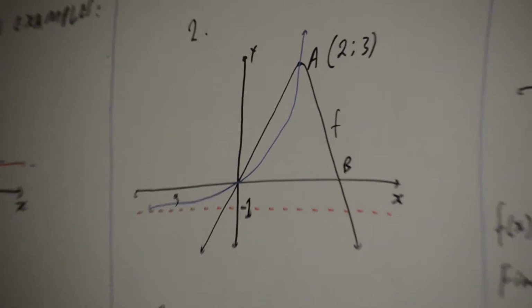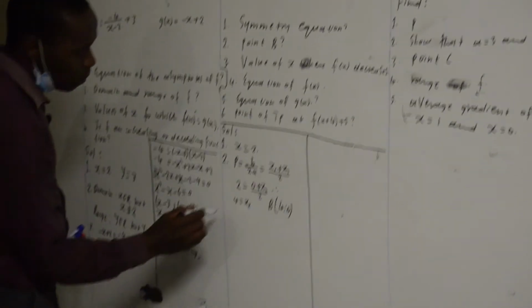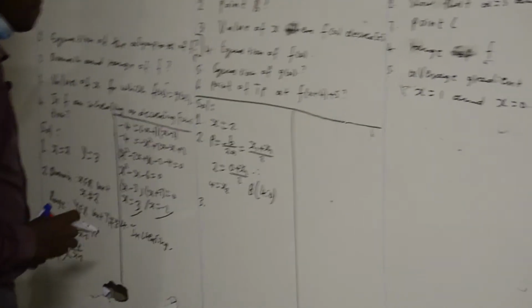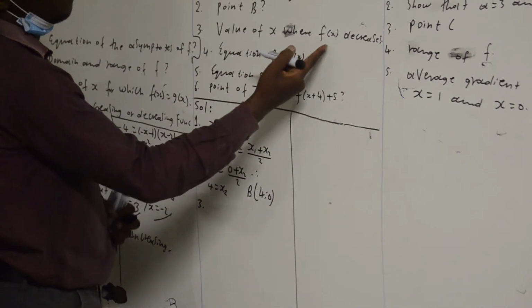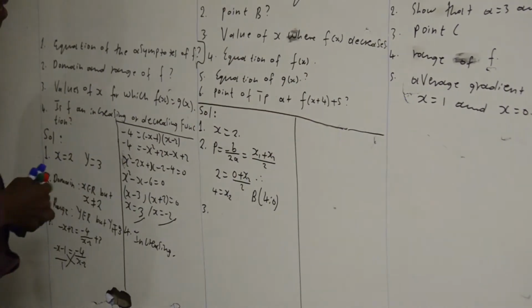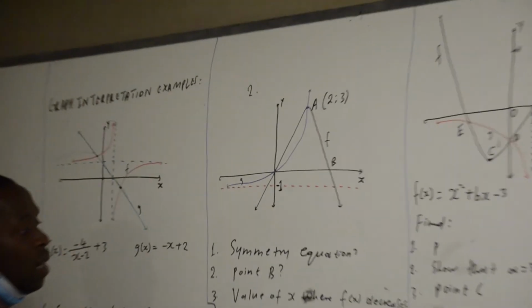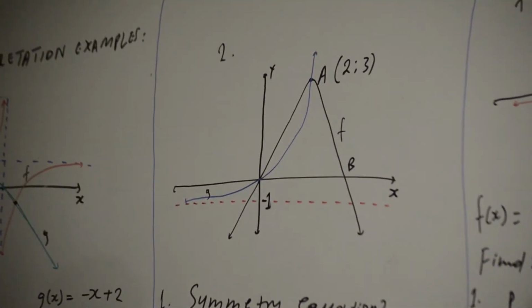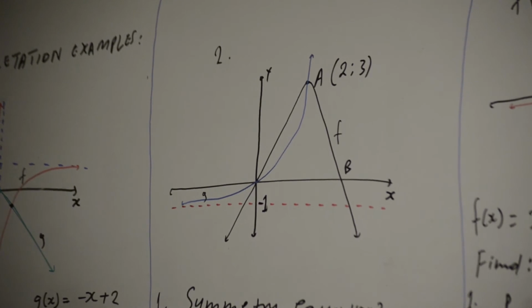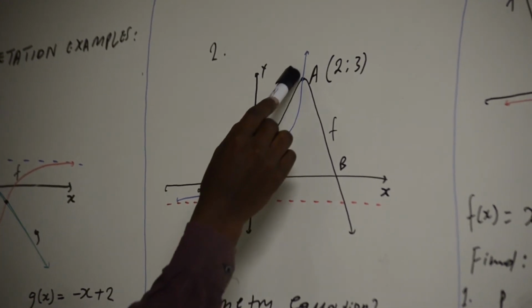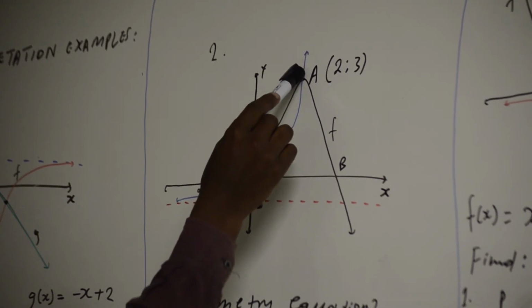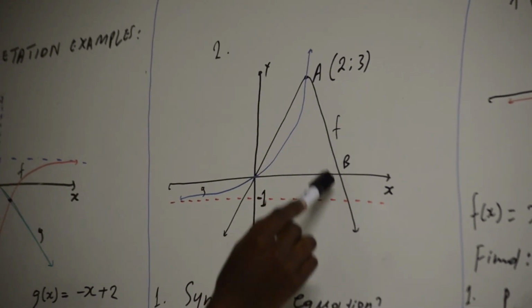Okay. Number 3, find the values of x where f of x decreases. The graph is increasing until positive 2. Then from positive 2 onwards it is decreasing.